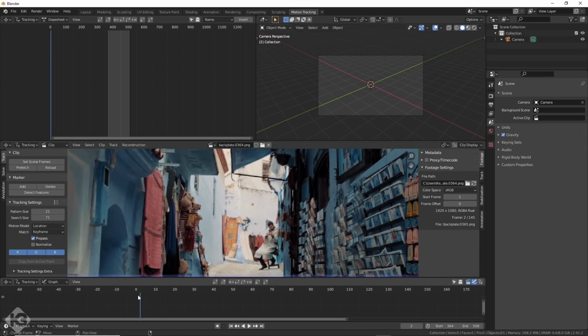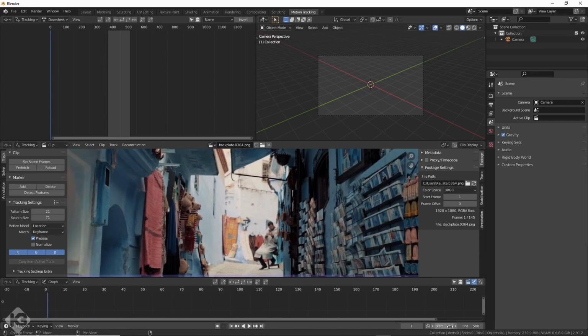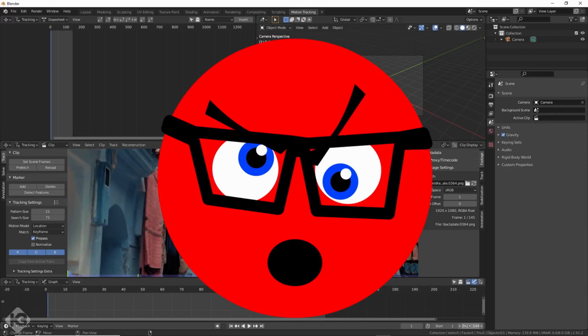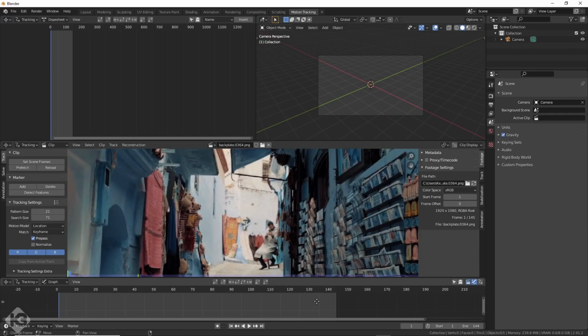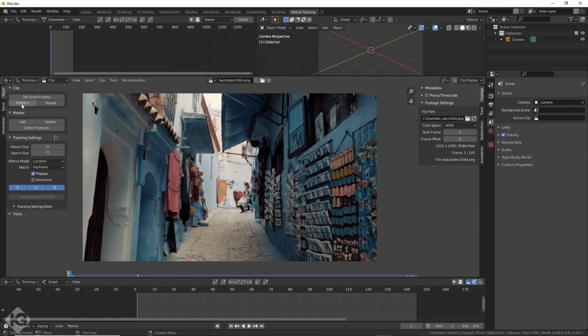For the uninitiated, that just means figuring out what the camera is doing and recreating the movements in the software so we can get a virtual camera. It's like geek stuff. Just go with it. I went into the VFX tab in Blender and loaded in my PNG sequence. I then hit Set Scene Frames in Prefetch because I've seen other people do it, and if it works for them, it works for me. It basically sets your scene length and loads your frames into RAM so it runs faster.